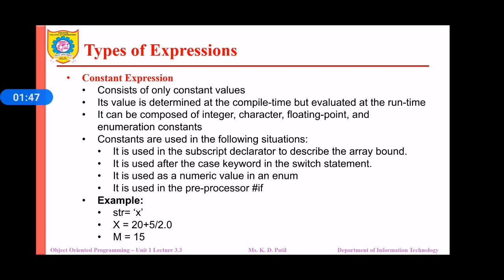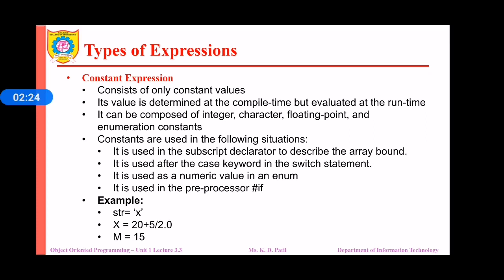Constant expressions consist of only constant values. Its value is determined at compile time but evaluated at runtime. It can be composed of integers, characters, floating point, and enumeration constants. Constants are used in the following situations. Constants can be used in the subscript declaration to describe the array bound. They can be used as the case keyword in the switch statement. Constants can be used as a numeric value in the enum, or in the preprocessor directives.